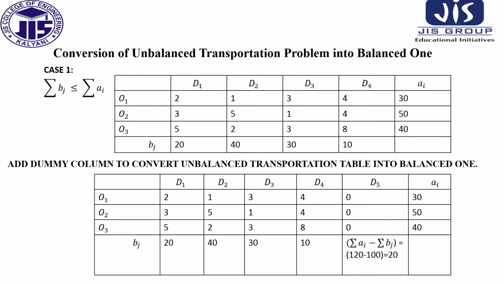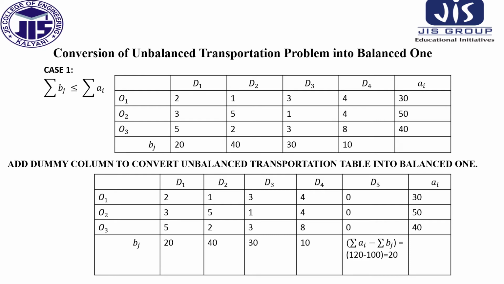So summation of Ai here is 30 plus 50, that is 80, 80 plus 40, so 120. And here Bj equals 20 plus 40, 60, 60 plus 30 is 90, and 10, 100. So obviously summation of Ai here is greater than summation of Bj. So for this type of case, to convert it into a balanced one, we have to do what?